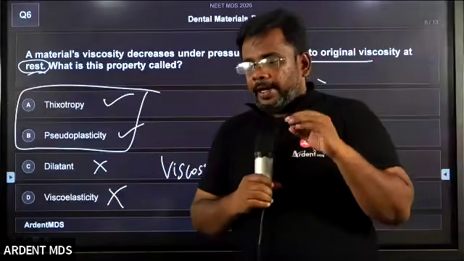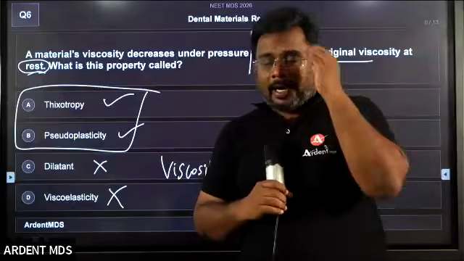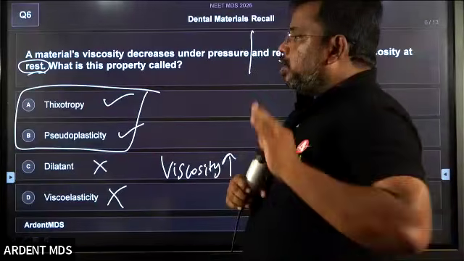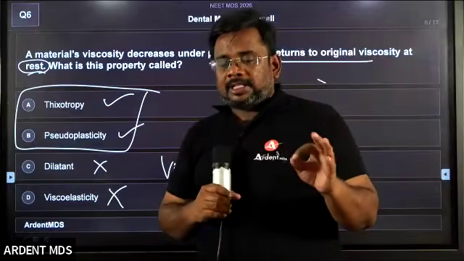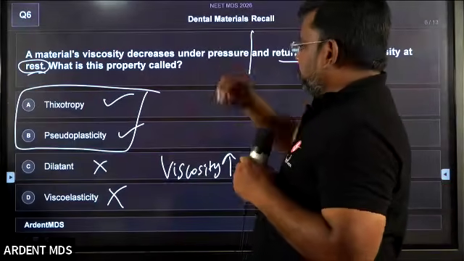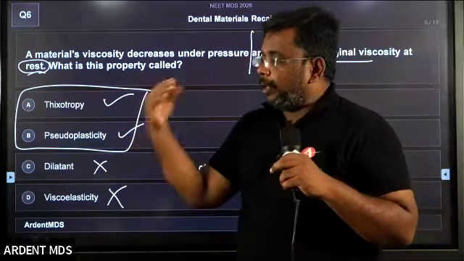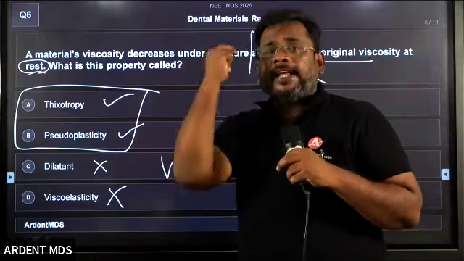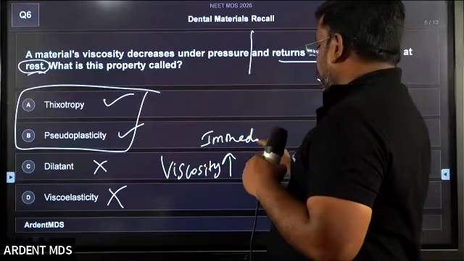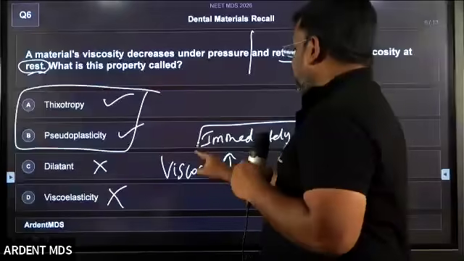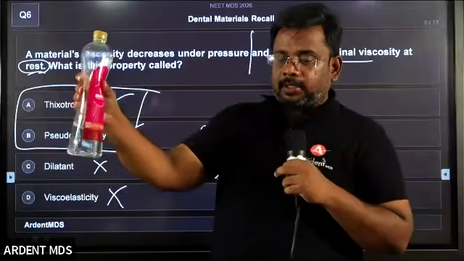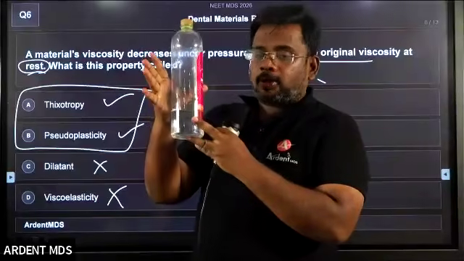I don't know whether the question is the same or not, but understand the concept, maybe if you apply for any set exam or the 2027 exam. The concept you want to know is this: after you give pressure and just leave it, if the material comes back to the original immediately, then it is called pseudoplasticity. Just compress the water bottle and leave it; the material comes back to the original immediately.